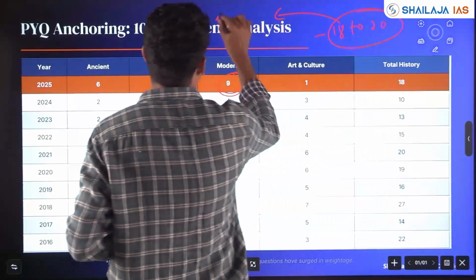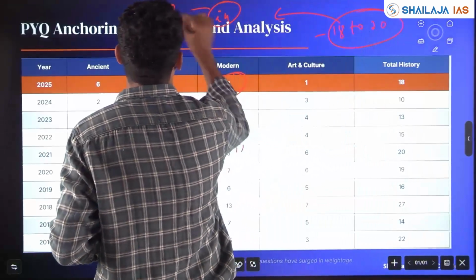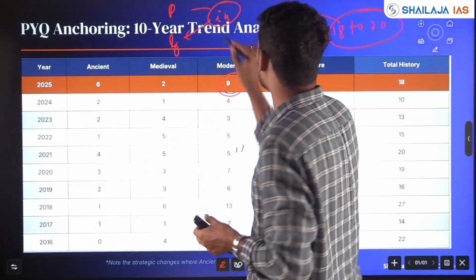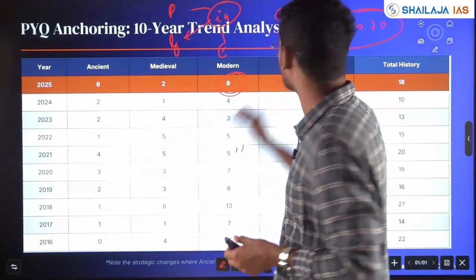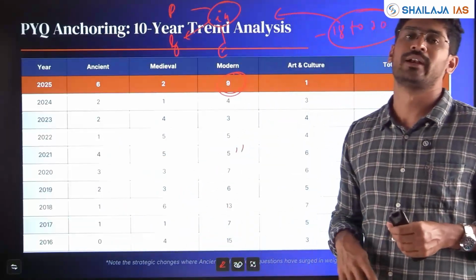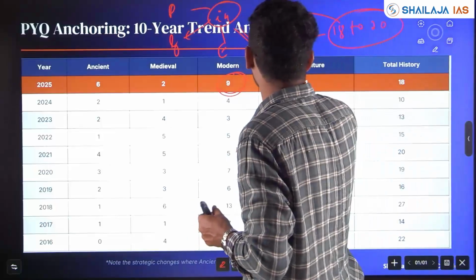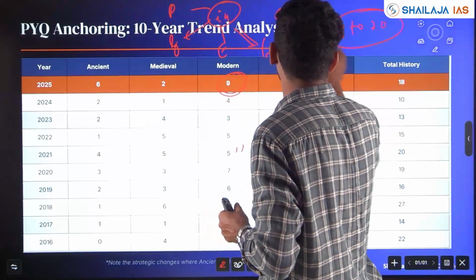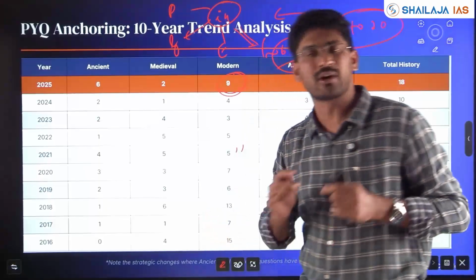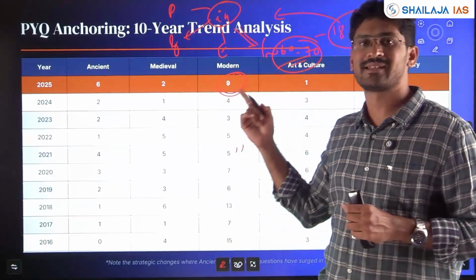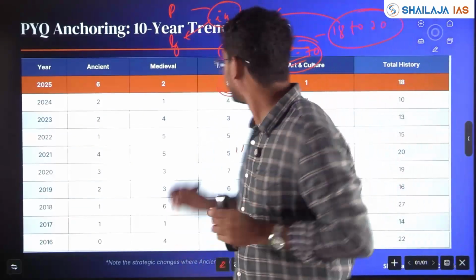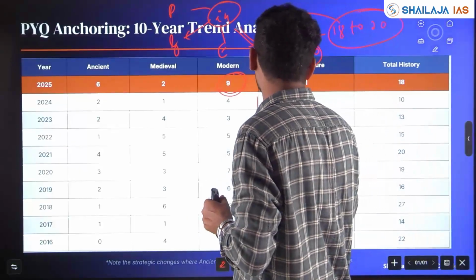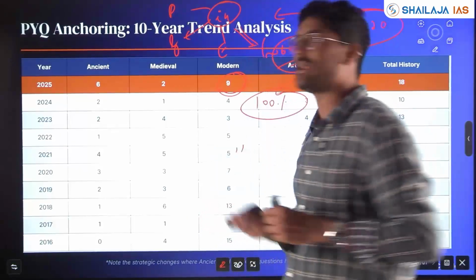of I4, which I already told you, where polity has 15 to 20 questions, geography 15 to 20 questions, economy 15 to 20 questions, and history 15 to 20 questions. These four subjects alone will give you more than 60 to 70 questions out of 100, and if you are able to get 50 plus here, then the ticket for you to write mains is almost 100% sure. This is probability, my friends.